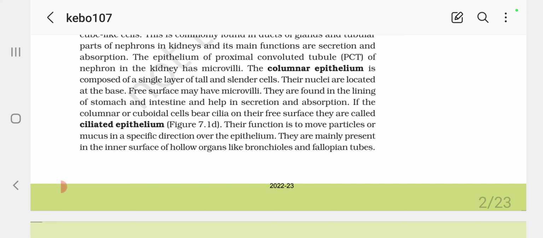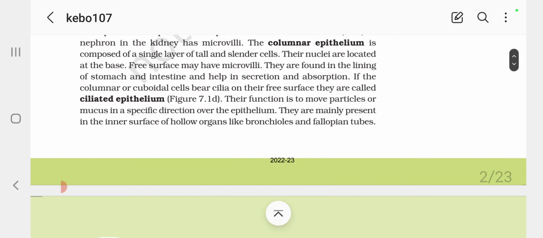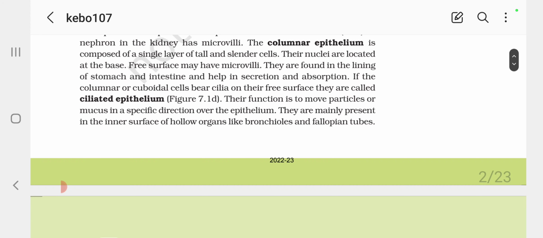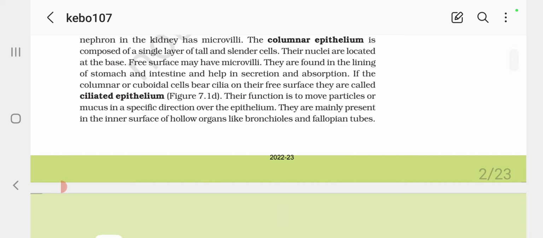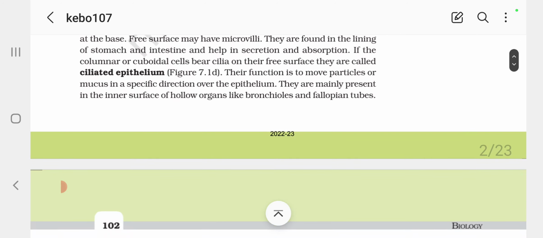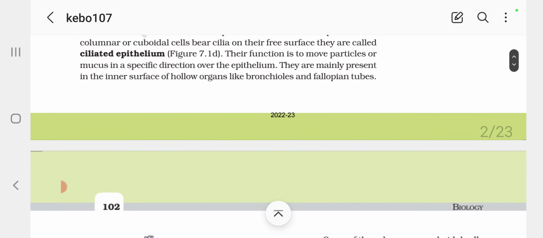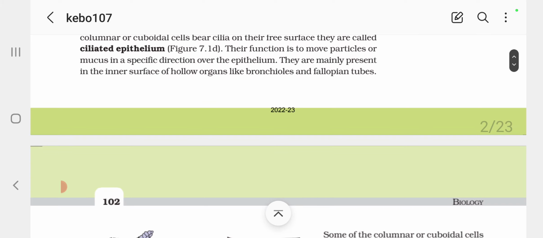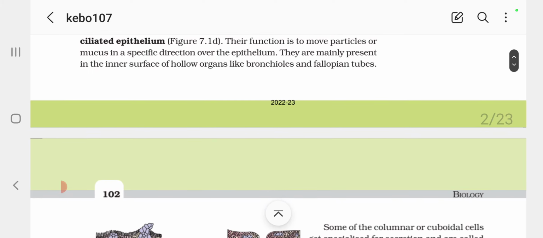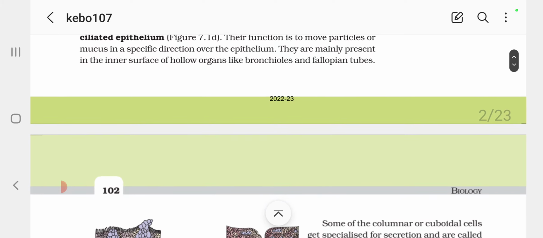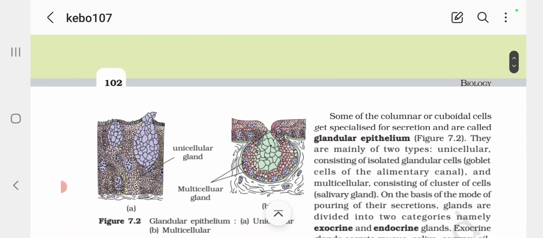The columnar epithelium is composed of a single layer of tall and cylindrical cells. Their nuclei are located at the base. Free surface may have microvilli. They are found in the lining of stomach and intestine and can help in secretion and absorption. If the columnar or cuboidal cells bear cilia on their free surface, they are called ciliated epithelium. Their function is to move particles or mucus in a specific direction over the epithelium. They are mainly present in the inner surface of hollow organs like bronchioles and fallopian tubes.